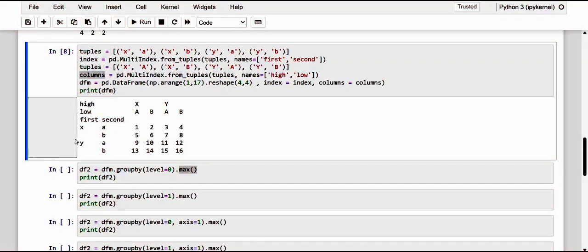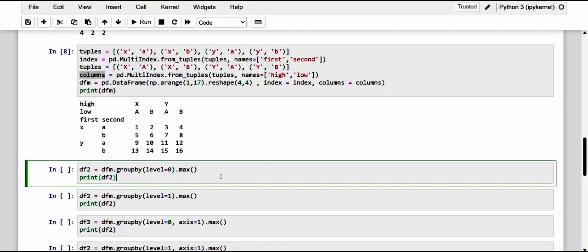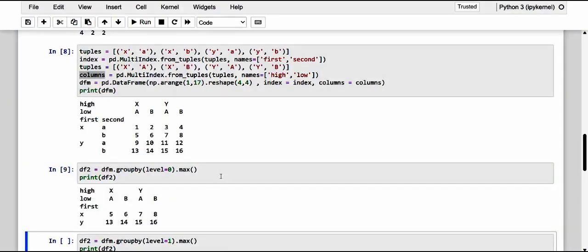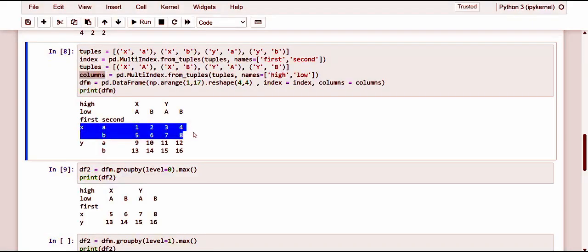Again, let me go on to the other one, Y. Here also we would get 13, 14, 15 and 16 as the maximum. Kindly have a note of it. Let me execute this and check for the result. Yeah, here we got it. In this case, the rows with the same label at level 0 of the row index, that is X and Y, are grouped, and within the group the greater value is chosen for each column.